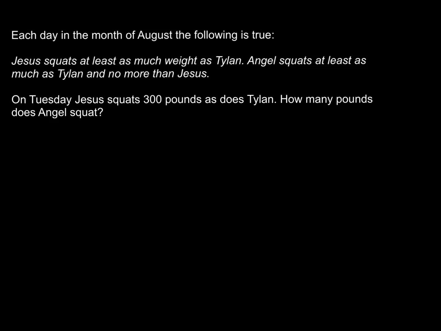Okay, so there are many different ways you could start this off, and let's just look at it from the situation that we have right here, and then we'll represent it using inequalities. So Jesus squats at least as much weight as Tylen, which means that Jesus could squat, at the very least, whatever Tylen squats, but it's either that or it's more. Angel squats at least as much as Tylen and no more than Jesus. So again, whatever Angel squats, the least it could be is whatever Tylen is squatting, but it could also be more. And it can't be any more than what Jesus is squatting. So it could be the same, it could be equal to, or it's less than.